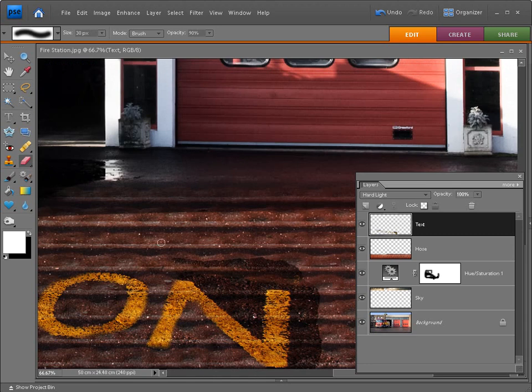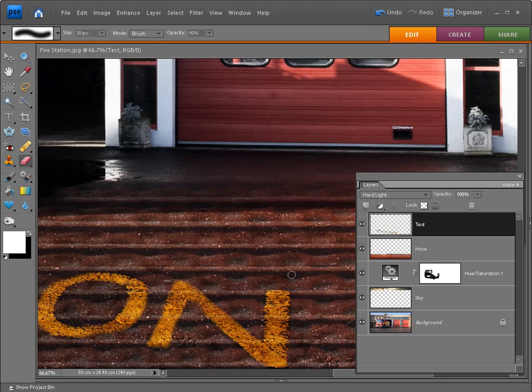So here I am, just finishing off with the eraser on the last letter of the Fire Station text. I'm very carefully brushing away those darker pixels, running that along the edge of the letter N there. When you get into smaller details, I'm going to reduce that brush size a little bit, and then increase the size again using the right square bracket key. I'm quite happy with that.